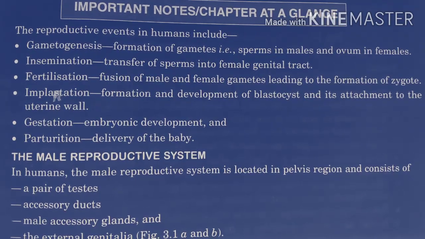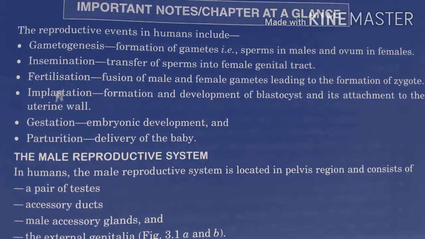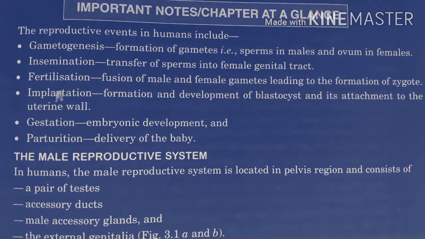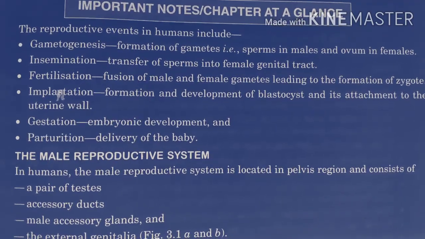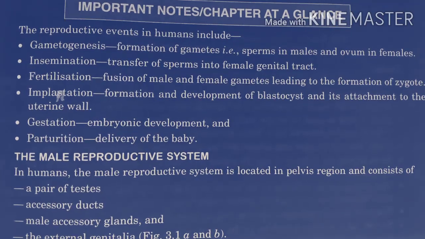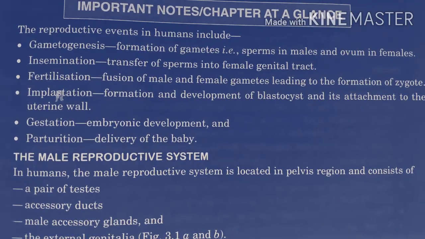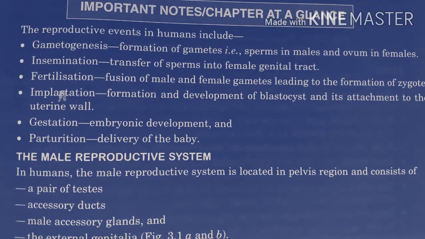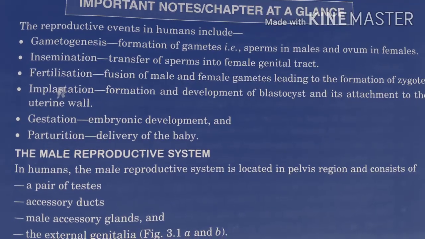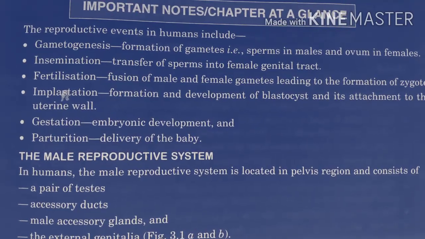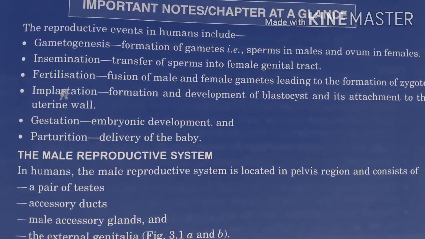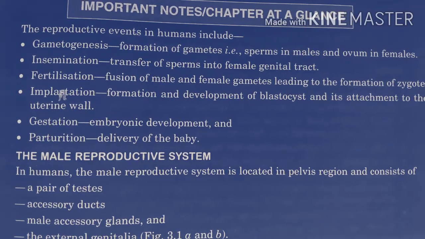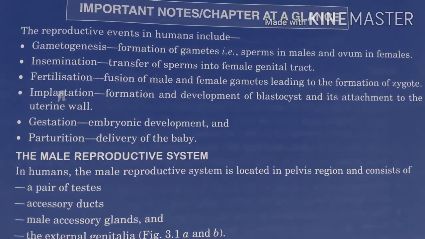It means formation and development of blastocyst and its attachment to the uterine wall. When the zygote is formed, it implants in the uterine wall. It is named the blastocyst. It undergoes development inside the uterine wall. So that process is known as implantation.